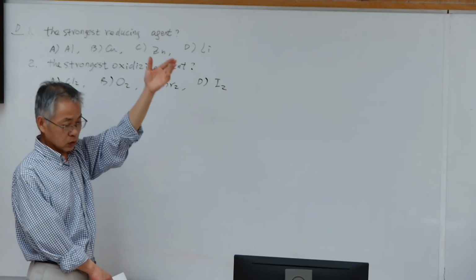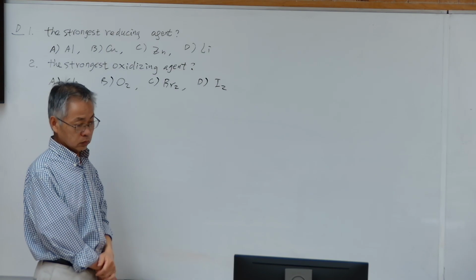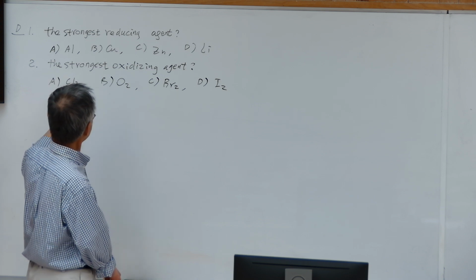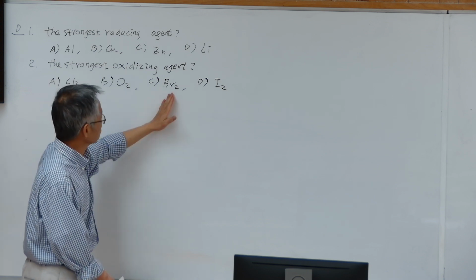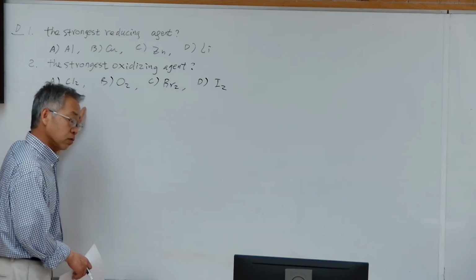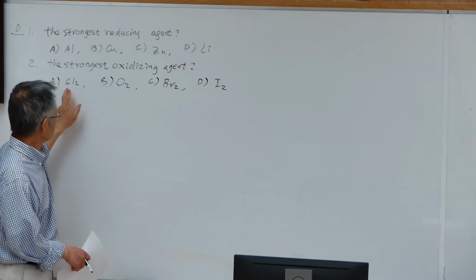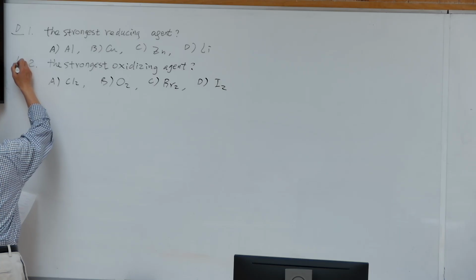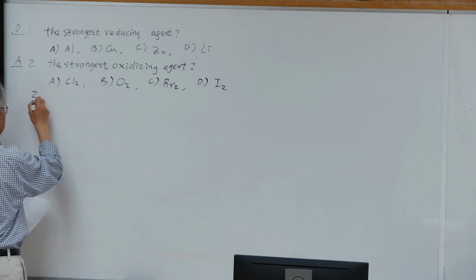Fluorine is stronger than chlorine, chlorine stronger than bromine, bromine stronger than iodine. Since fluorine is not listed here, chlorine is the strongest. So A, chlorine.